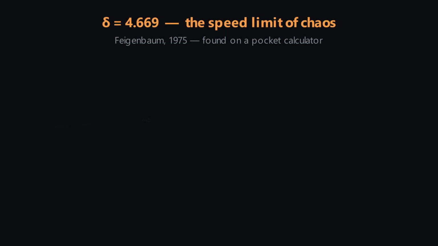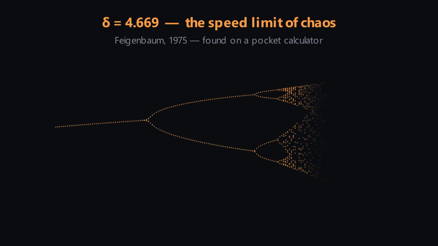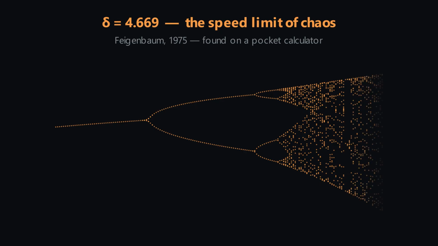Take a population that grows and crashes and slowly turn up the intensity. First it's stable, then it oscillates between 2 values, then 4, then 8, then chaos. Feigenbaum measured how fast the doublings come. Each window is 4.669 times shorter than the last.